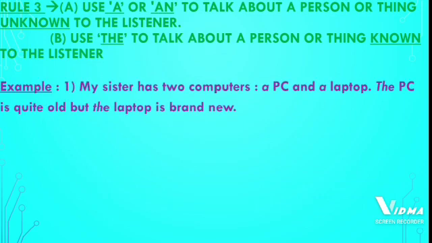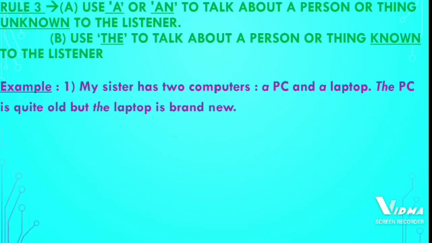Example number 1. My sister has two computers, a PC and a laptop. The PC is quite old, but the laptop is brand new. Here I have said a PC and a laptop because that's the first time I have mentioned the two computers. Until this time they are unknown to you.